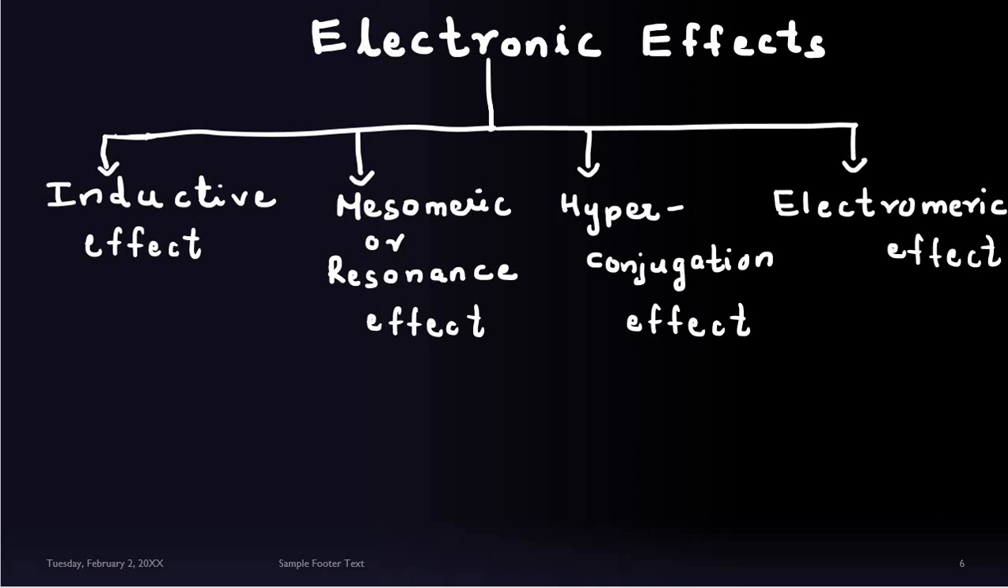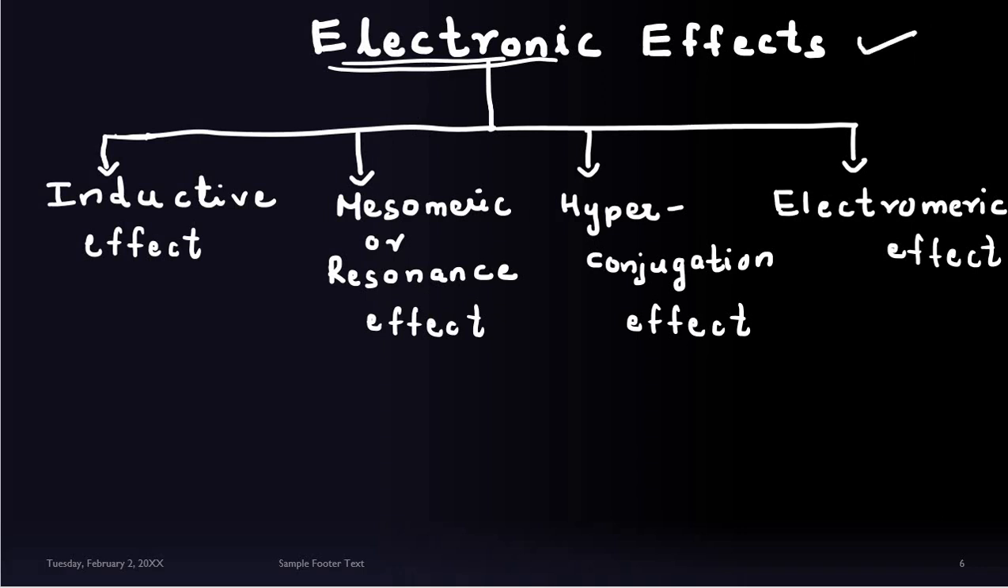Hello students, today we will be discussing the electronic effect. Now, this electronic effect arises due to what? Due to the migration of electrons in a chemical reaction. So in a chemical reaction, or we can say an organic reaction to occur, the most important thing is what? The migration or the shifting of electrons.